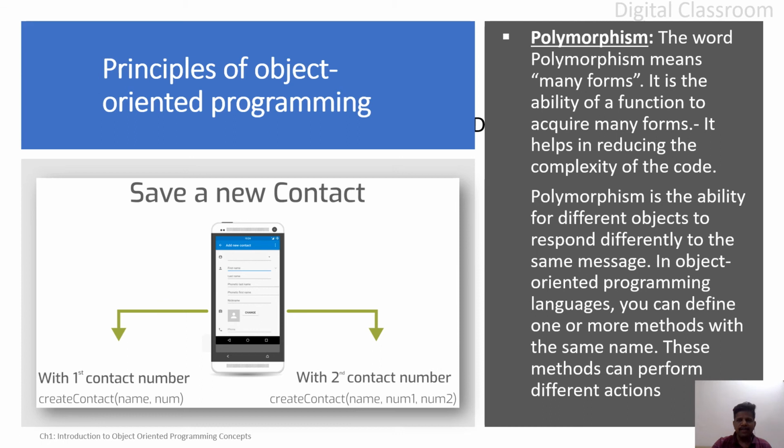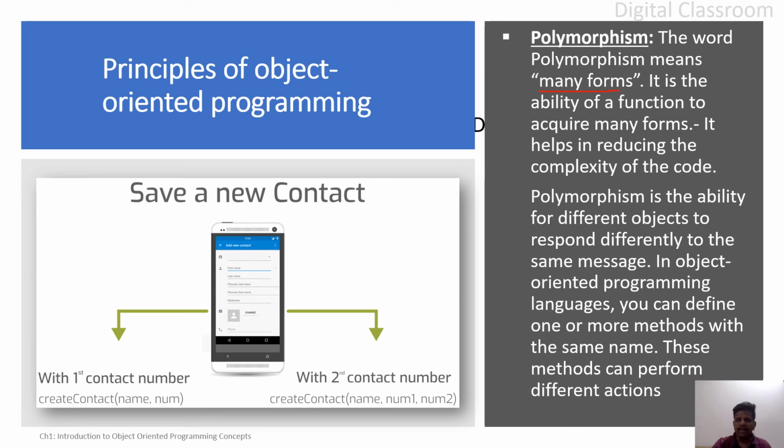Next principle is polymorphism. The word polymorphism means many forms. You already know the meaning of poly. Poly means many, more than one or more than two. So the word polymorphism means many forms.